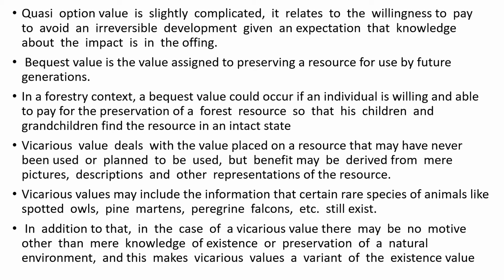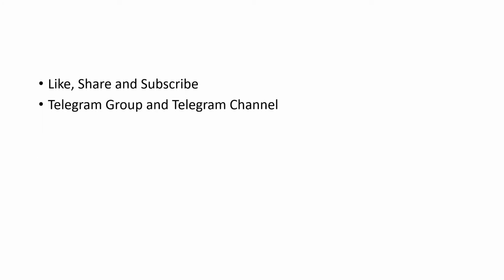Vicarious values may include information that certain rare species of animals like spotted owls, pine martens, falcons, etc. still exist. In addition, in the case of vicarious value, there may be no motive other than mere knowledge of existence or preservation of a natural environment, and this value is considered to be a variant of the existence value.